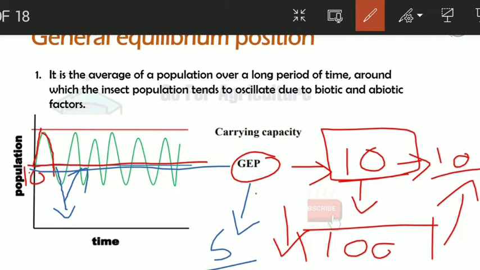So this is how their population tends to oscillate. Even if they increase or decrease the population, the environment brings their population to the average population, that is GEP. So now you understand what GEP is, what carrying capacity is, and what the role of the environment is in maintaining the GEP.